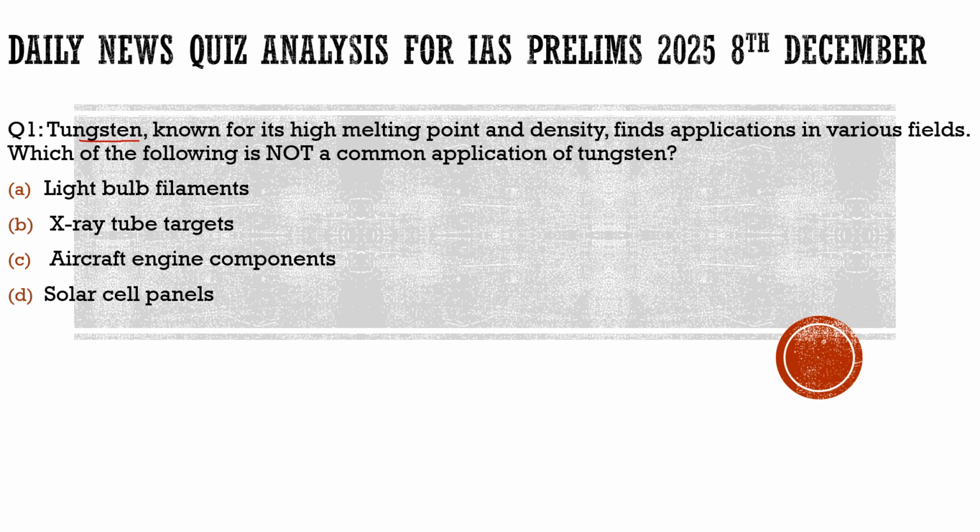We need to know about the Minerals Regulation Act of 1957, and under the schedule which minerals are governed by the Union government. One thing we should know is that tungsten is under the schedule of the Minerals Act of 1957, and it is governed by the Union government.